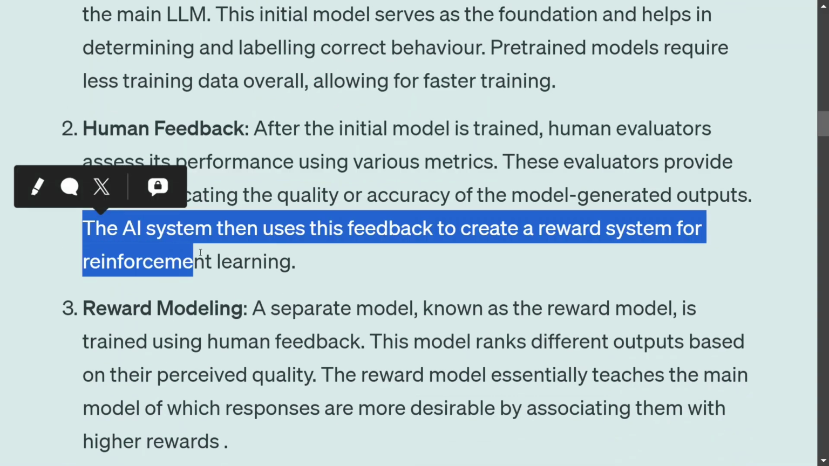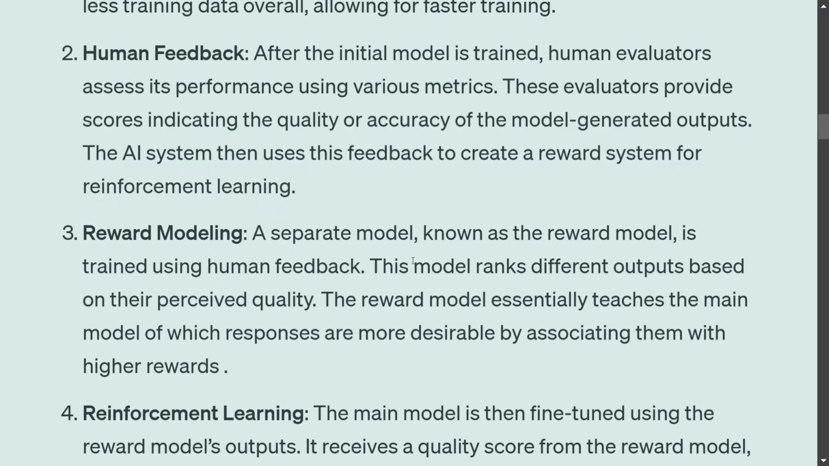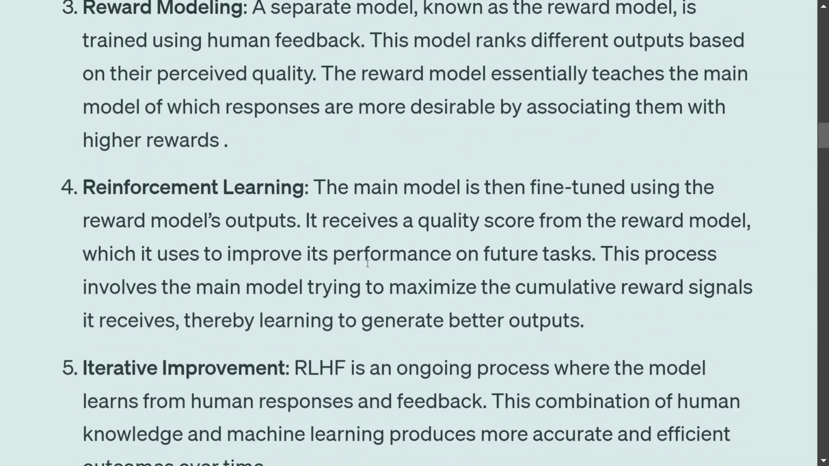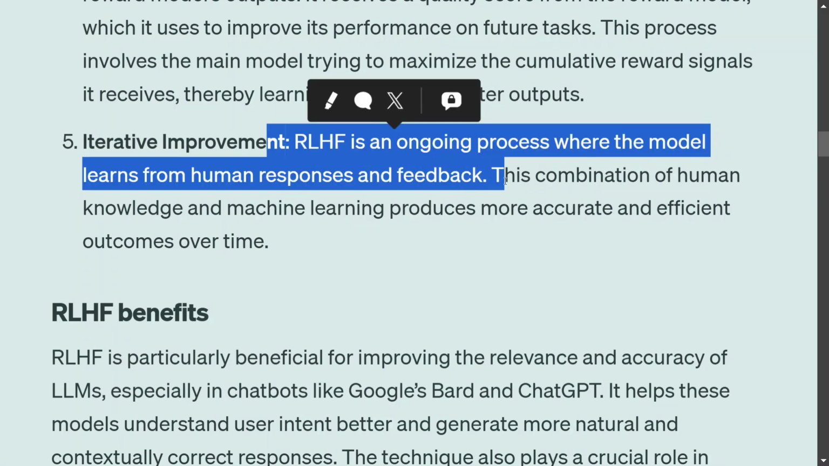The AI system then uses this feedback to create a reward system. In case of a simple reinforcement learning method, the reward system is usually rule based. But in case of RLHF, this reward system is by human beings. The feedback is given by humans, and depending upon that, the reward is given to the model. Now this will lead to very high quality data and very high quality training, but at a huge cost, because engaging human beings for any sort of training process is very costly. Reward model: a separate model called the reward model is trained using the human feedback. Iterative improvement: RLHF is an ongoing process where the model learns from human responses and feedback.